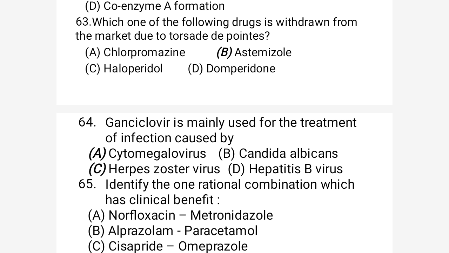Domperidone and chlorpromazine, the antipsychotic drug, do not have these types of side effects. Only one, astemizole, that is an H1 antagonist, has the torsades de pointes side effect. So the correct option would be B.